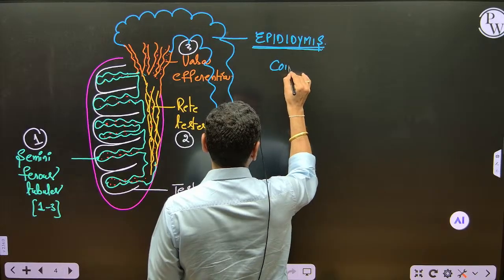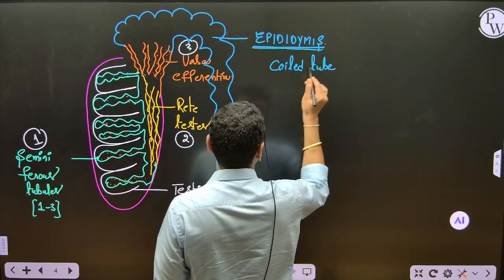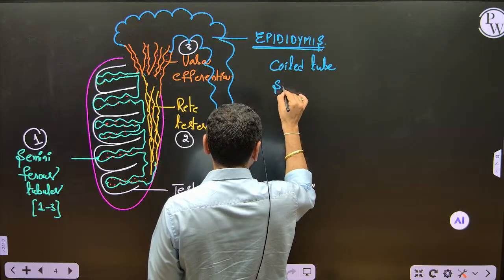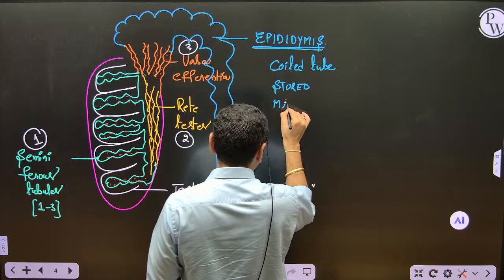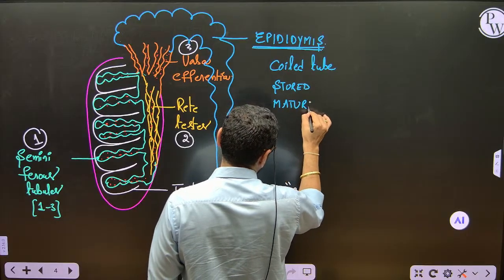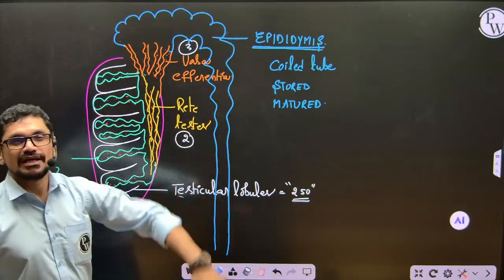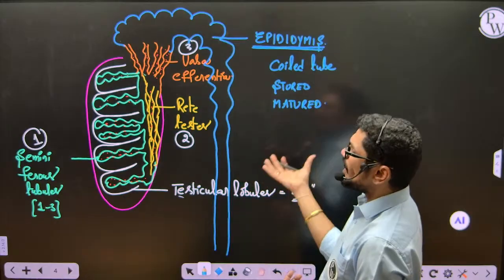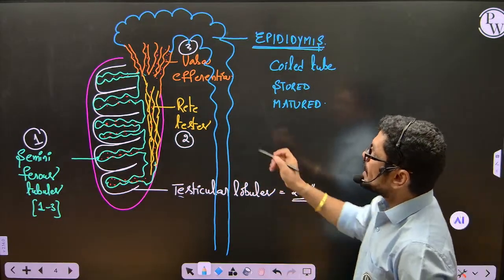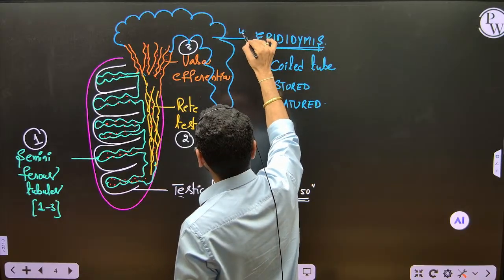Epididymis is a coiled tube where the sperms will be stored and matured. The sperms are stored and matured in the coiled structure called epididymis. What is epididymis? The coiled structure, that's it. Okay. And now from the vasa efferentia, they open into the fourth one, epididymis.